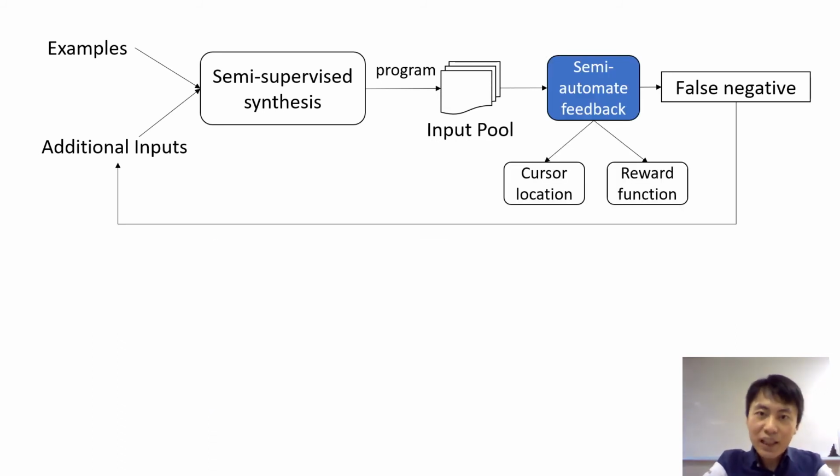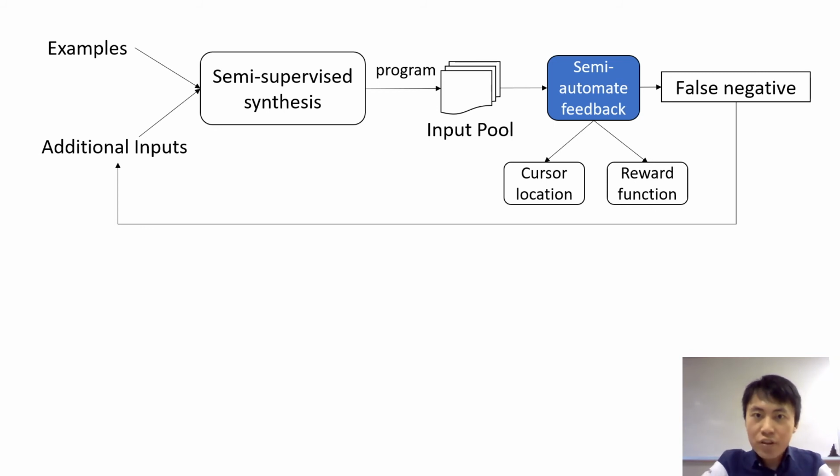Since users may have difficulty finding additional inputs, we propose a semi-automated feedback to automatically determine the additional input at the cursor location. The user's cursor location indicates that the user will likely modify this location, but they may not know an existing transformation can be applied here. Our tool runs in the background, goes through all candidate additional inputs at the cursor location, and automatically determines the correct additional input using a reward function.